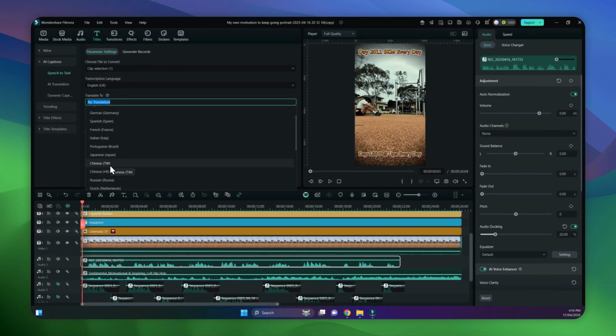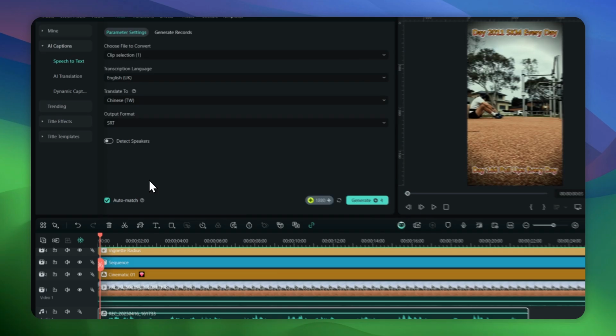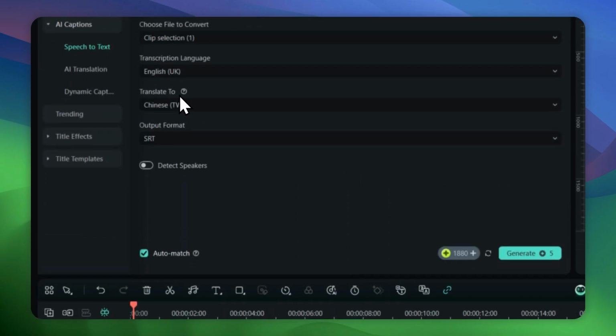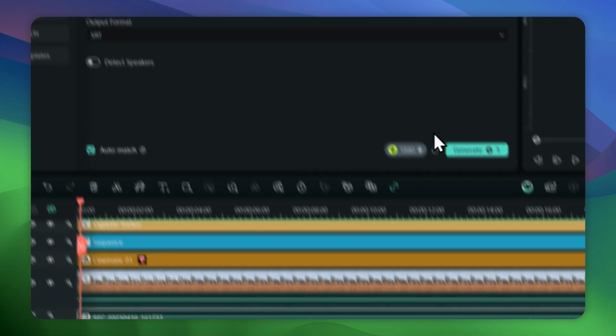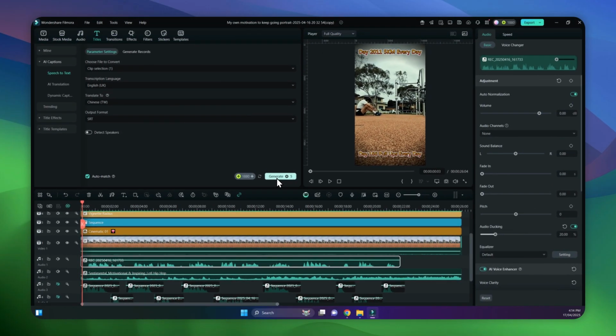Chinese, so there's two, Taiwan, TW and HK, Taiwanese and Hong Kong. I'm assuming Hong Kong is Cantonese. I'm going to choose TW. Let me know if that's wrong. Let me see if there's any help. Nope. Okay, so let me try that and then you guys let me know.